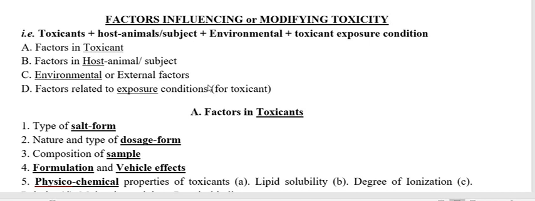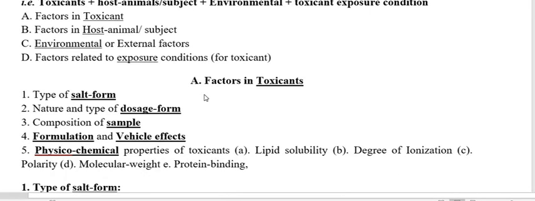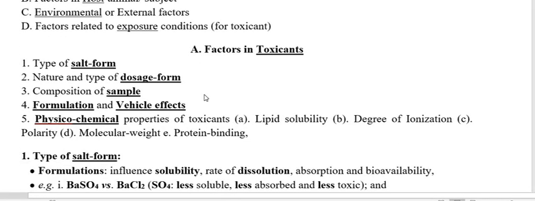So factors which influence the toxicity are toxicant related, host related, environment related, and the last one is the factors of toxicant exposure condition. So these four factors play a very important role in producing the toxicity. First we have to discuss the factors concerning the toxicant. Toxicant, as we earlier mentioned, is also called poison.